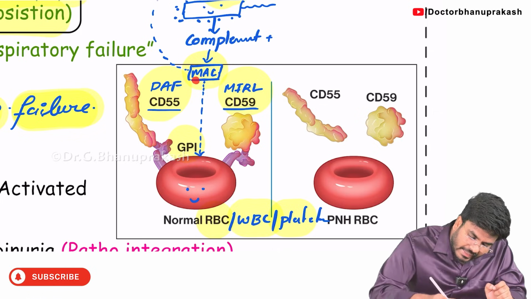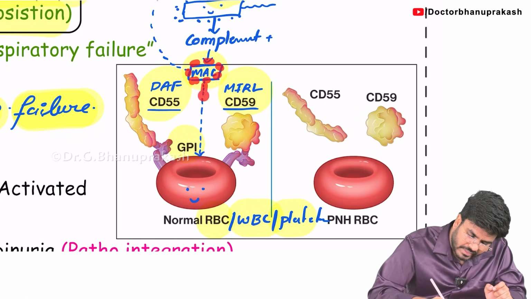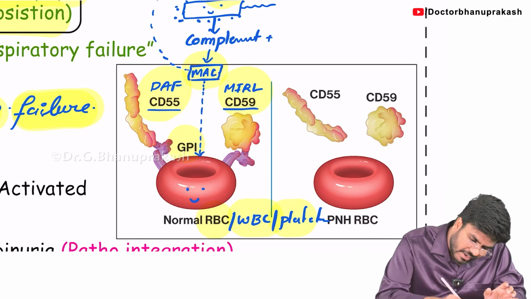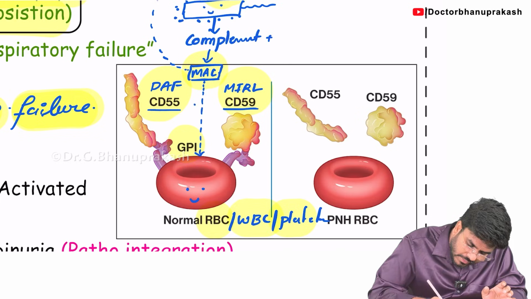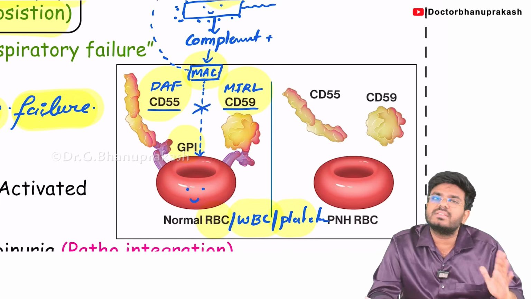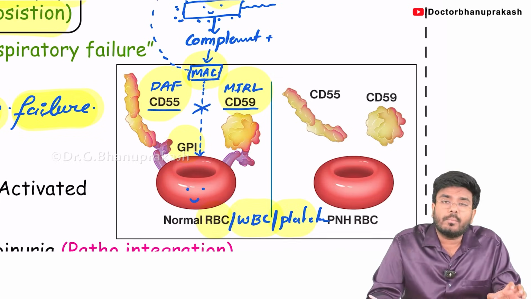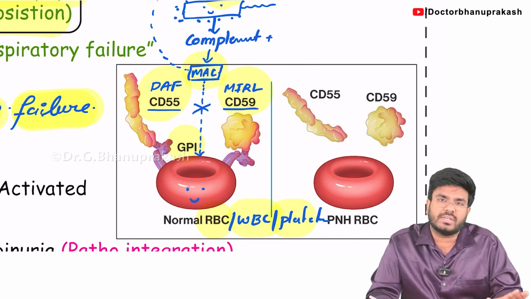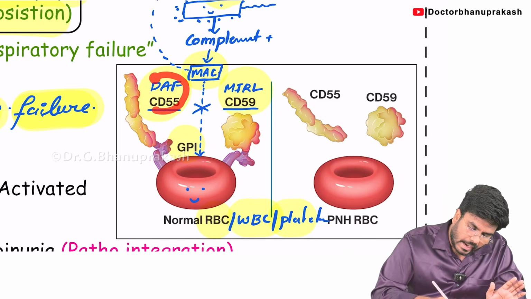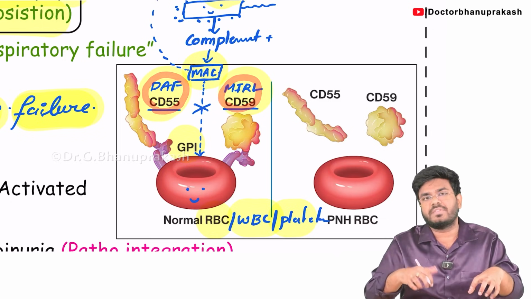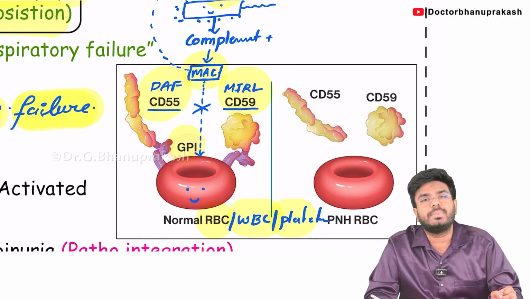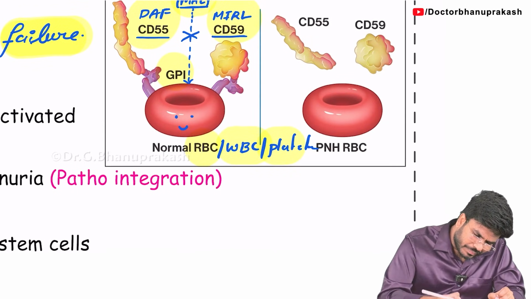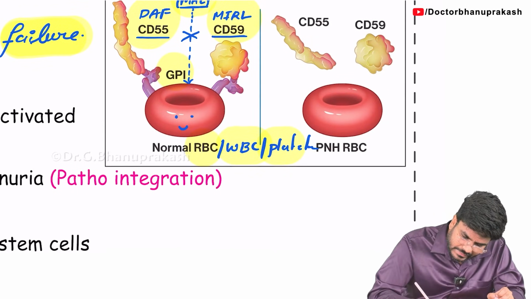Whenever the activated complements are trying to come and attack our cells, to come and sit on our cells, immediately this DAF and MIRL will inhibit and destroy these activated complements, so that they will not kill our cells. So our RBC, WBC, platelets have their own protection in the form of DAF and MIRL. And who is keeping DAF and MIRL on the surface of the cells? It is GPI.